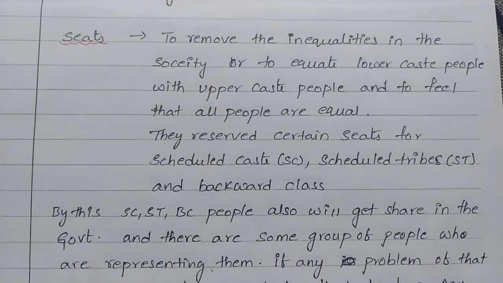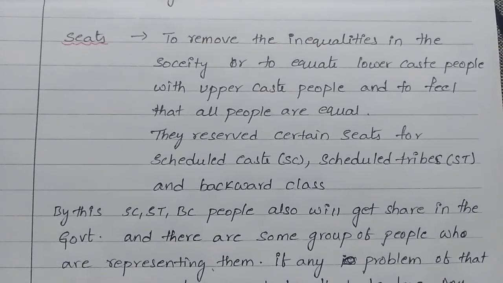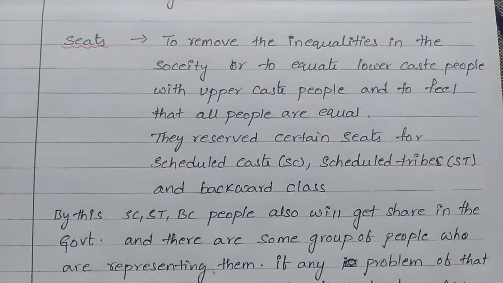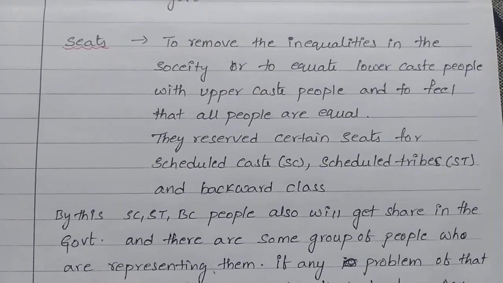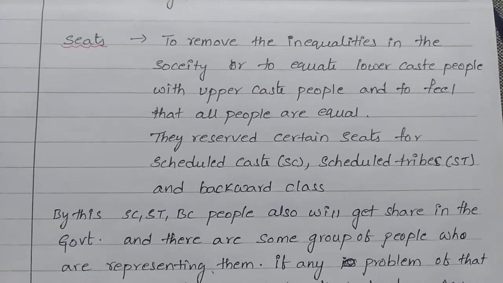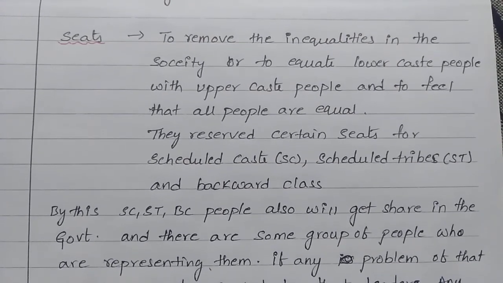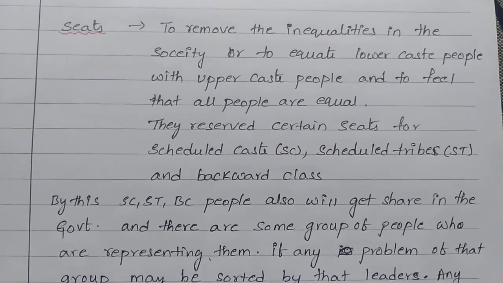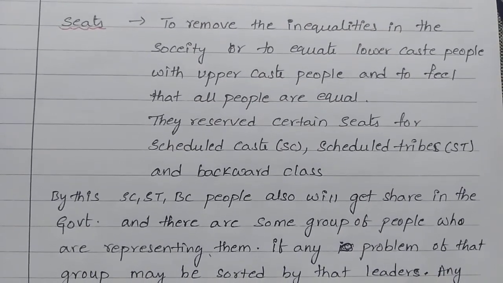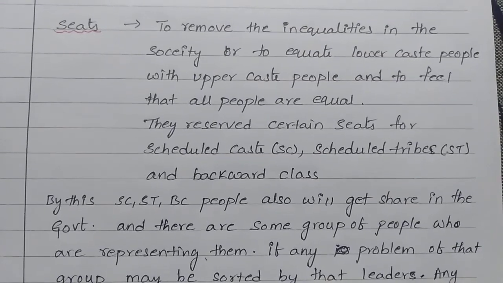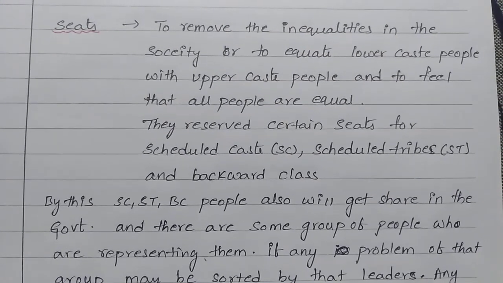By this, SC, ST and BC people also will get a share in the government. Some groups of people are representing them. The SC candidate is represented by SC people, and the ST candidate is represented by ST people.